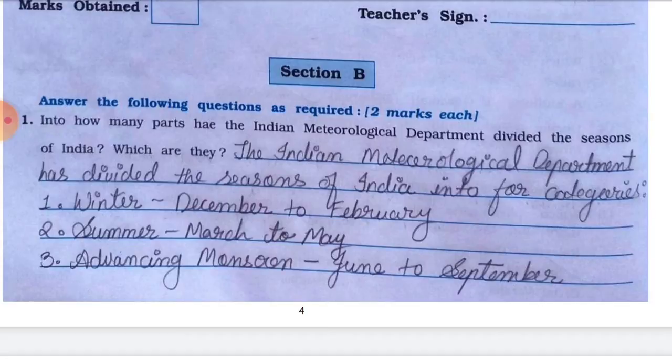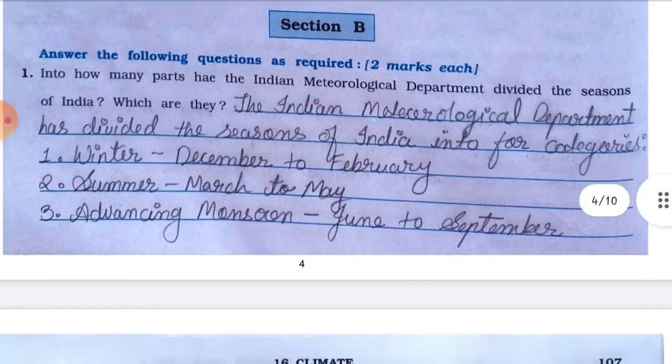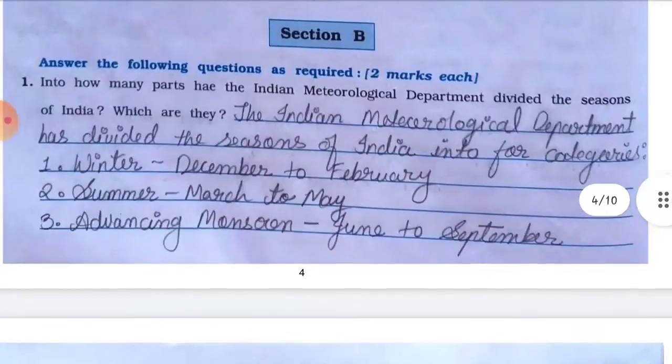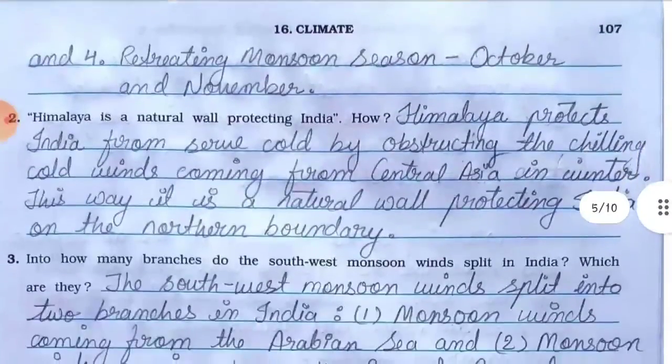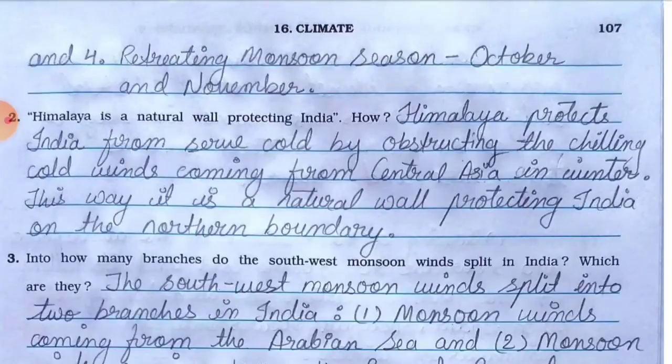Answer: the Indian Meteorological Department has divided the seasons of India into four categories. Just make a correction in the spelling of four, it's F-O-U-R. Number 1 is winter, December to February. Number 2, summer, March to May. Number 3, advancing monsoon, from June to September. And number 4, retreating monsoon season, October and November.